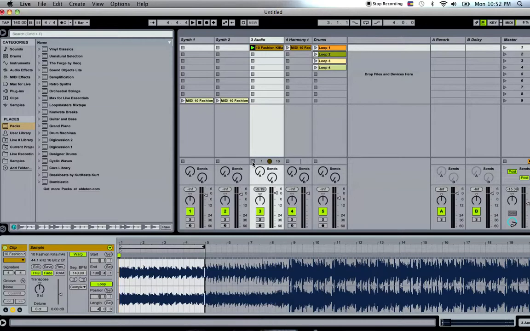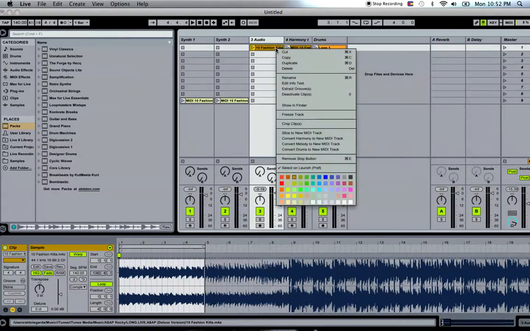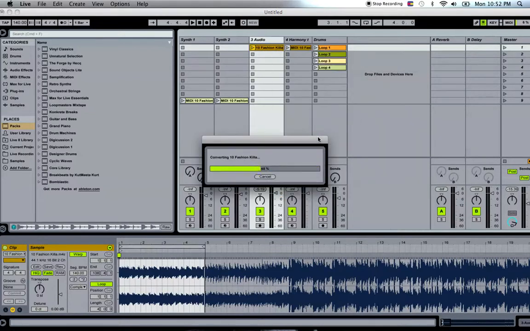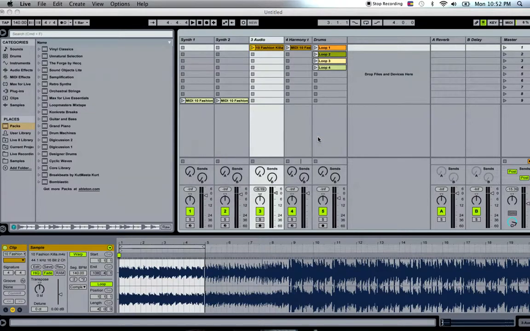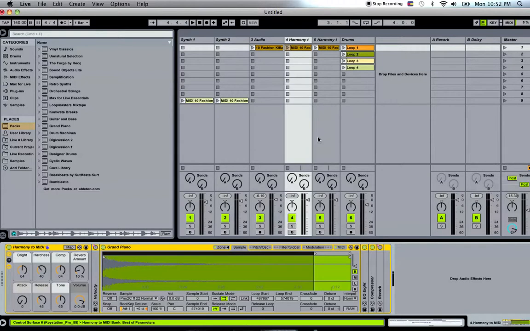Then what you would do is hit Control on a Mac, and click Convert Harmony to New MIDI Track. What that will do is open a new MIDI track, and it defaults to a grand piano. I always like to hear what it sounds like on the grand piano. So here is what it sounds like.